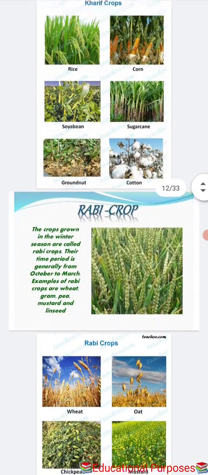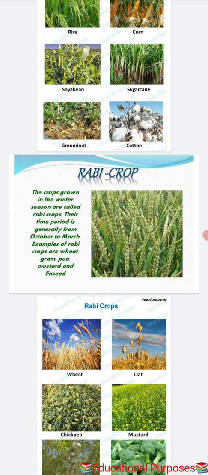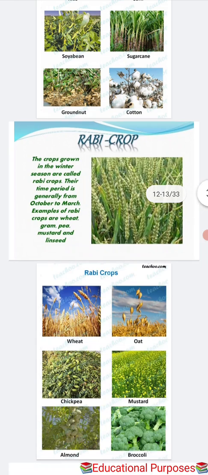Now we will move to the rabi crops. The crops grown in the winter season are called rabi crops. Their time period is generally from October to March. Examples of the rabi crops are wheat, gram, pea, mustard and linseed. Some more examples of the rabi crops: wheat, oat, chickpeas, mustard, almond and broccoli. Besides these, pulses and vegetables are grown during the summer at many places.